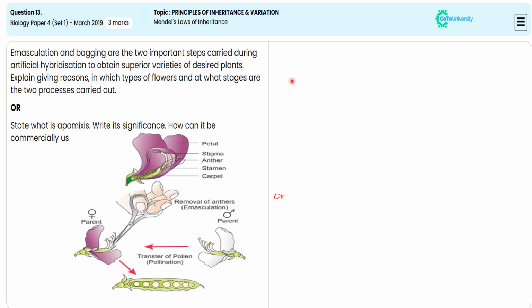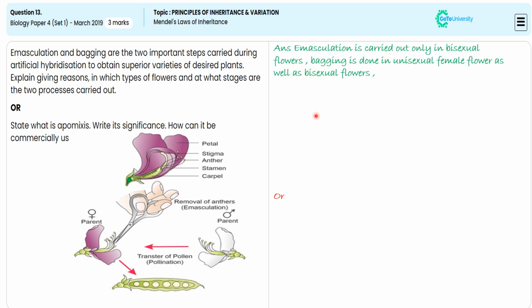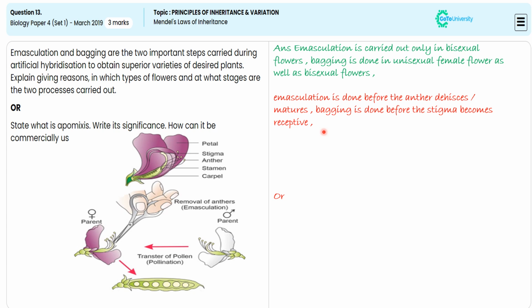Emasculation is carried out only in the bisexual flower. Bagging is done in the unisexual female flower as well as in the bisexual flower. For this specification, we are getting 1 mark. Emasculation is done before the anther dehisces or matures. Bagging is done before the stigma becomes receptive. For this specification, we are getting 1 mark.